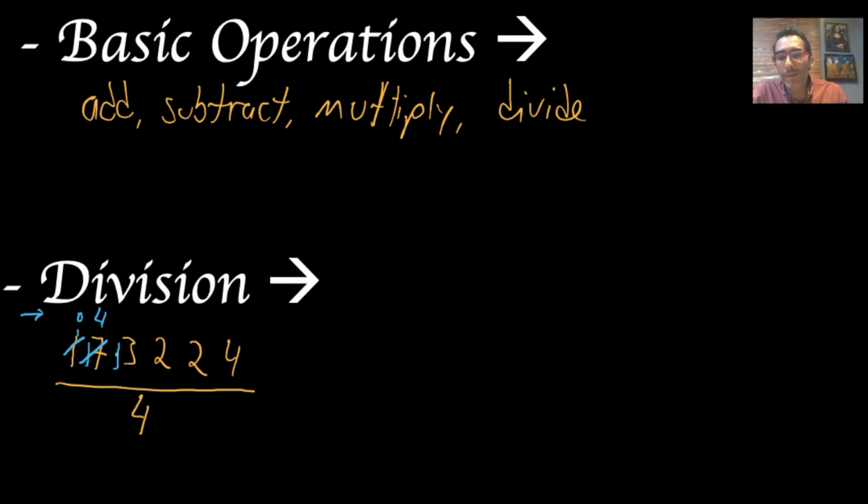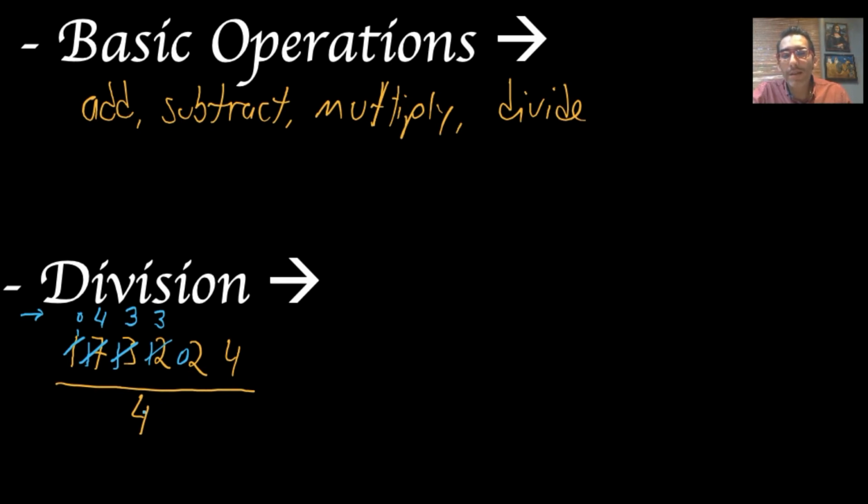4 into 13. I know that this thing is going to fit 3 times. It's 12. To 13 is 1. Now, 4 into 12. I know that it is 3, and there is nothing left, so this is a 0. Now pay attention to this next step.